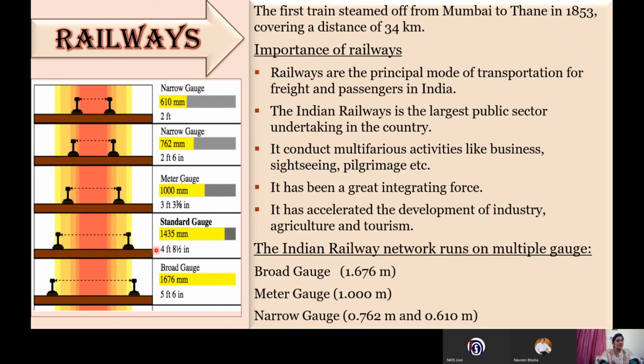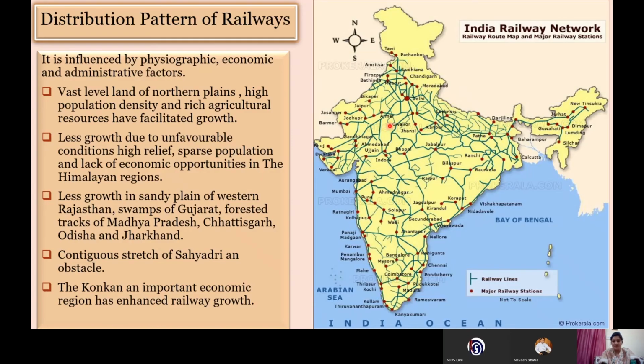Next important question was asked by a student, that how railways are so important today. Like in today's or present day situation, how railways are functioning as a very important means of transportation. So here if you see the distribution of railway, that railways have covered almost all parts of India, although there are exceptions, but still almost all parts of India it has covered.